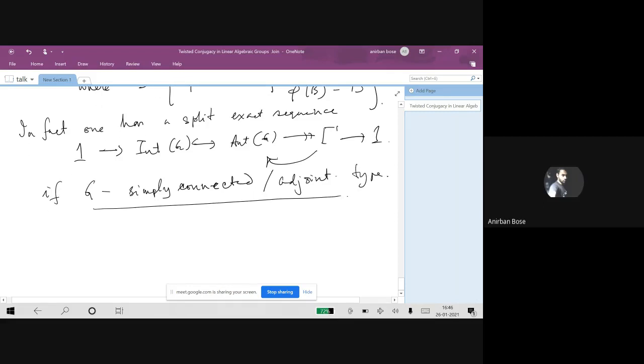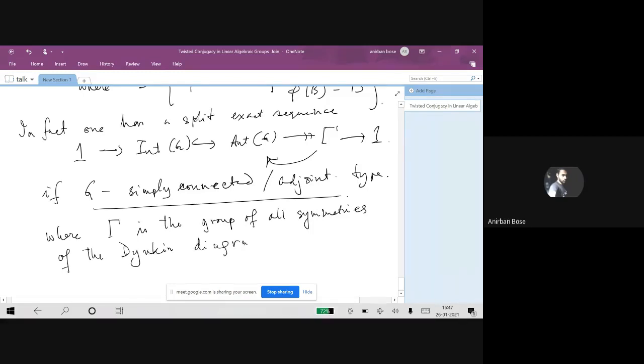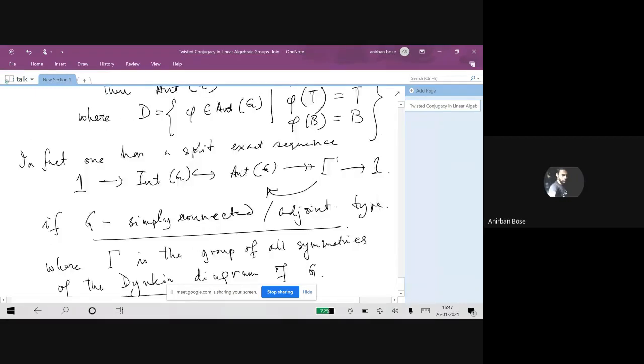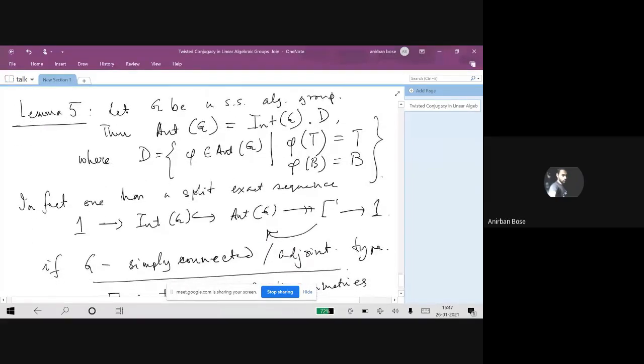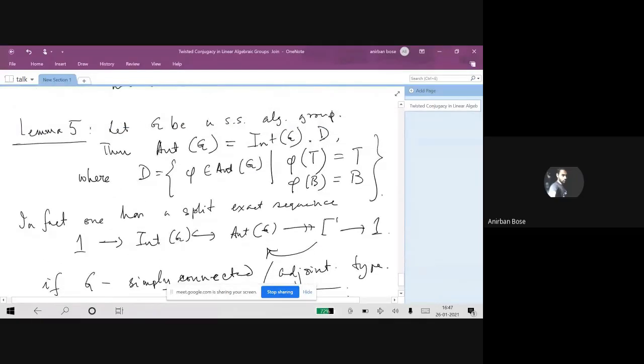So let me just mention this notation. What kind of split exact sequence are we? So this gamma is the group of all symmetries of the Dynkin diagram of G. Now, this lemma is pretty much well known, one can find it in standard texts.